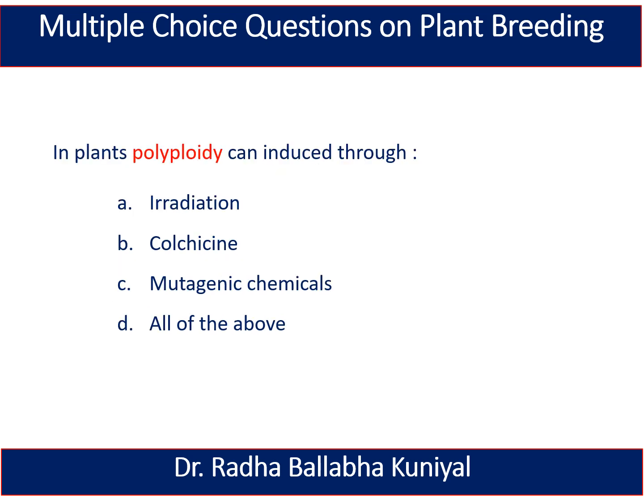The next question is: in plants, polyploidy can be induced through irradiation, colchicine, mutagenic chemicals, or all of the above. And here the correct answer is colchicine. By applying the colchicine treatment, we can create or induce polyploidy. Means colchicine is a toxic chemical which has the ability to multiply the chromosome numbers.